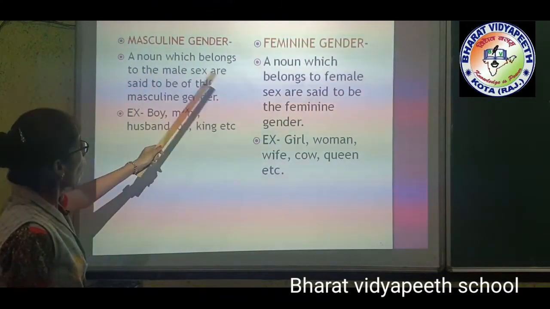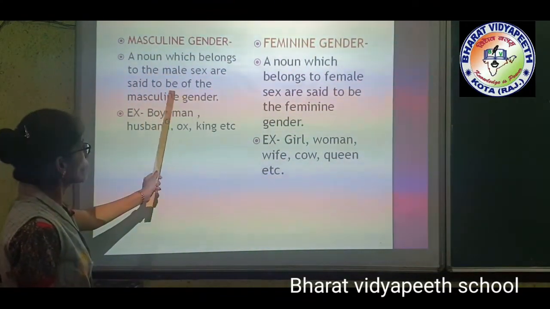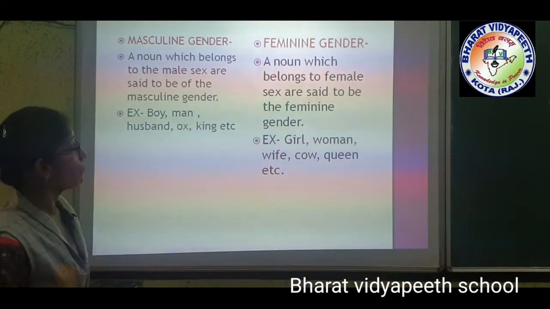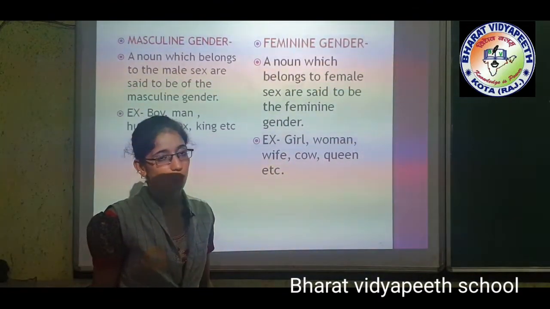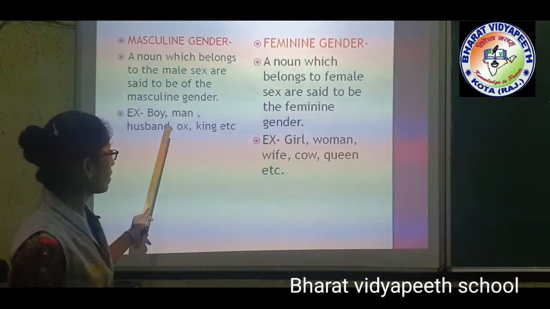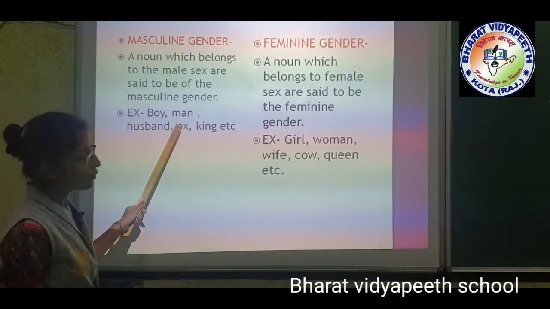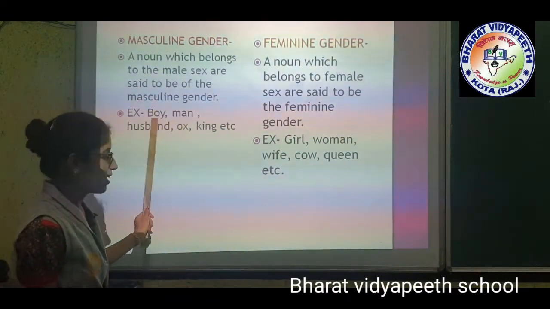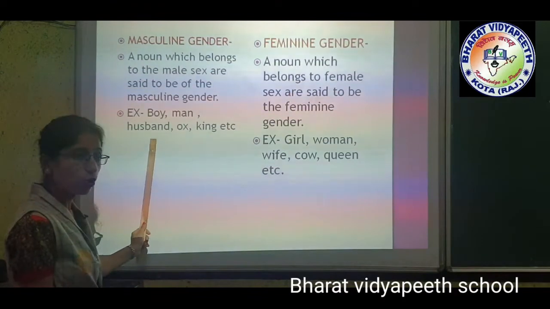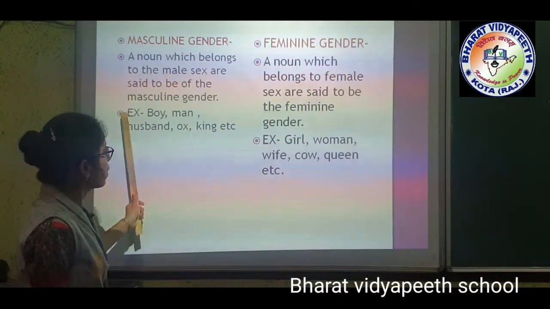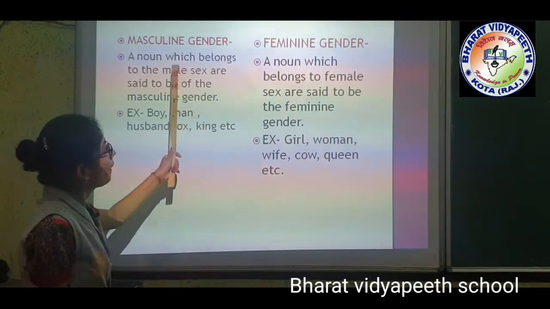A noun which belongs to the male sex is said to be of the masculine gender. Understood? For example, boy, man, husband, ox, king, etc. These words belong to masculine gender.